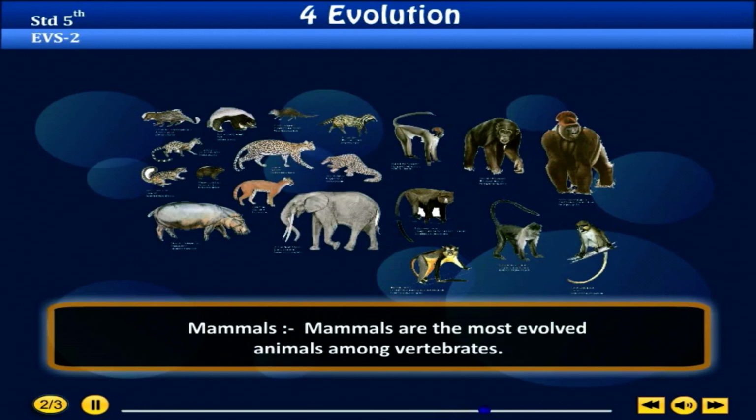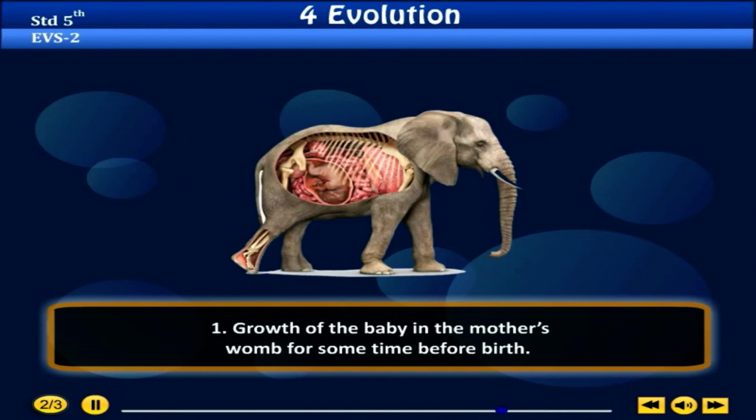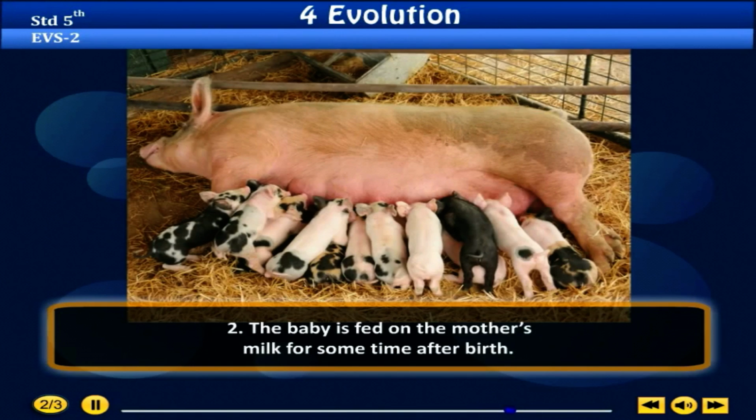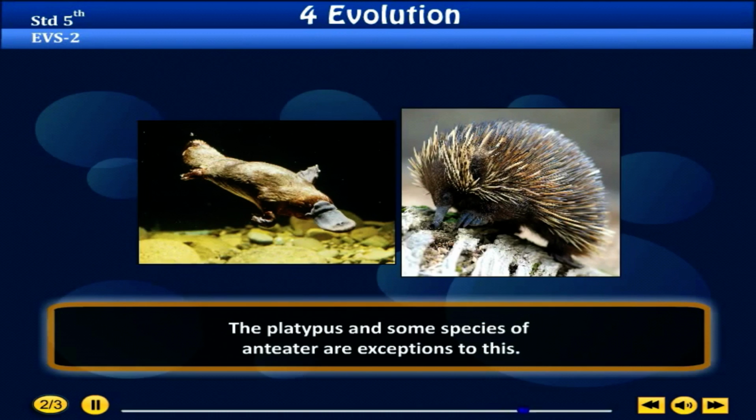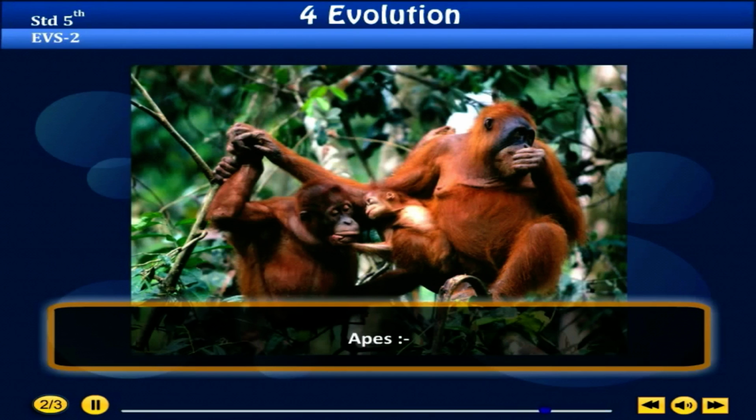Mammals. Mammals are the most evolved animals among vertebrates. The following are the characteristics of most of the mammals. 1. Growth of the baby in the mother's womb for some time before birth. 2. The baby is fed on the mother's milk for some time after the birth. The platypus and some species of anteater are exceptions to these. They are considered mammals because even though they lay eggs, they suckle their young ones.